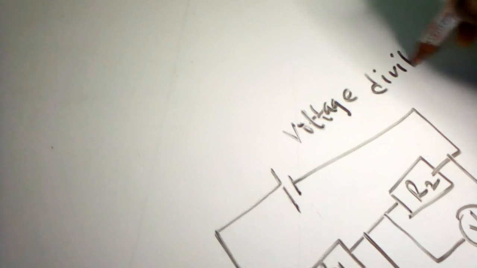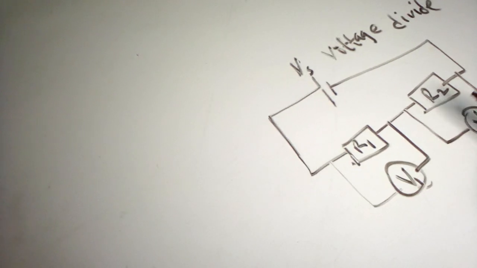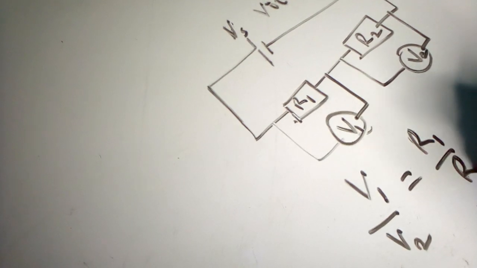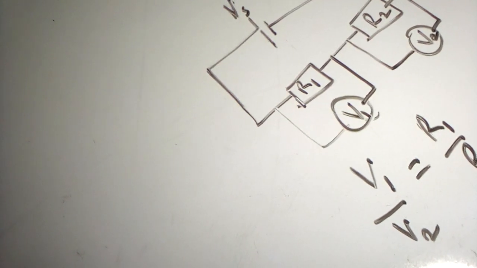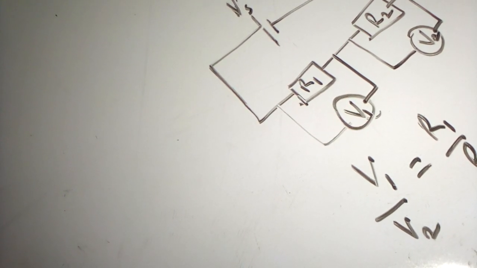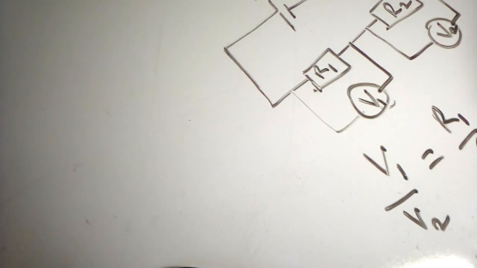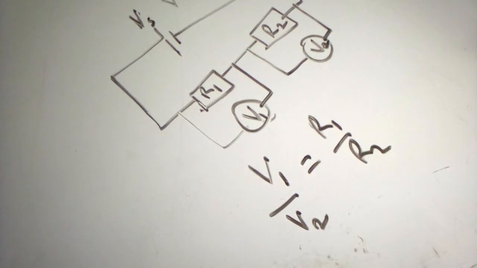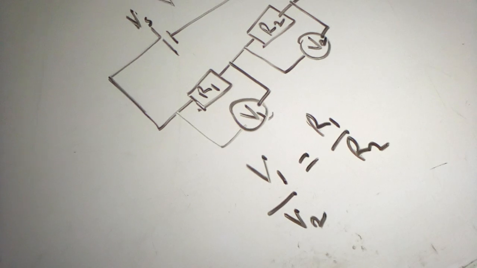It is called a voltage divider because the voltage from the cell, V, the supply voltage from the source, will be divided into two voltages. The total voltage here will be the sum of these two. There is a relation that shows that V1 over V2 equals R1 over R2. So that is the formula for the voltage divider, V1 over V2 equals R1 over R2, in case you come across a question that makes use of this.